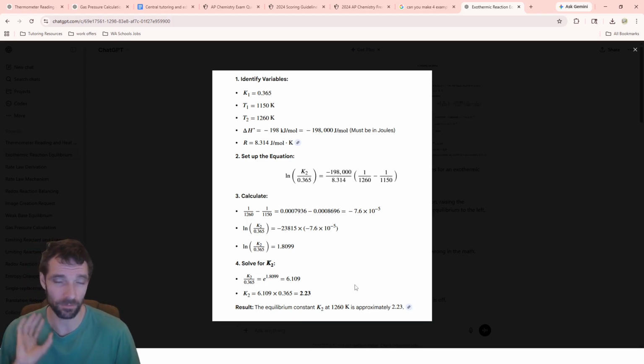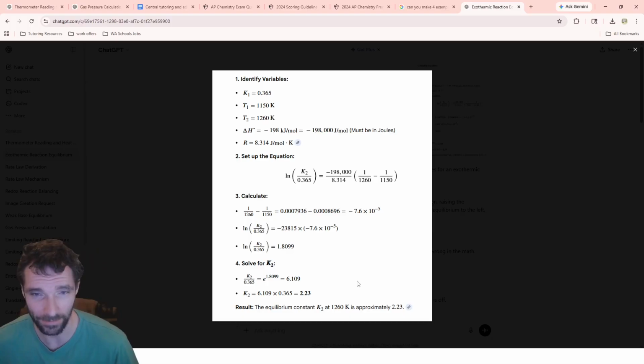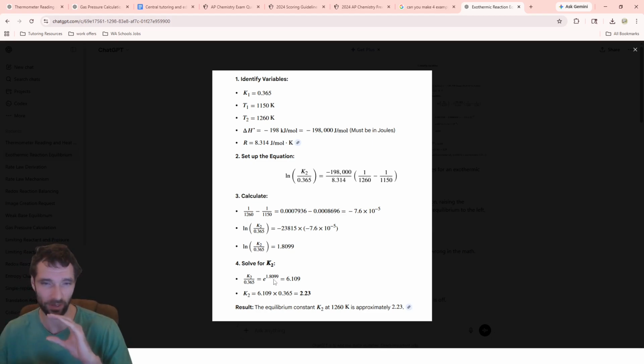If you want to look in depth at what happened here, it messed up the sign in the formula because this is an exothermic reaction. You're supposed to take the negative value of that, meaning this should have been positive in the calculation. So it ends up having this as a positive here where it should have been a negative, causing the K equilibrium to not get bigger or smaller in the correct direction. So I knew